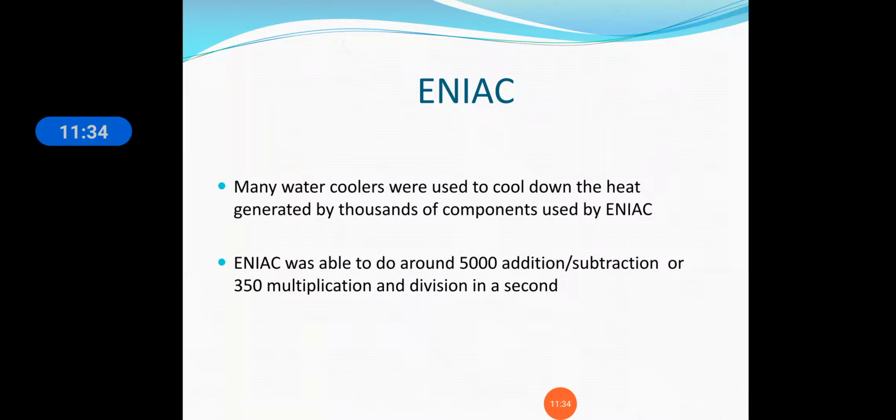Many water coolers were used to cool down the heat generated by the thousands of components used by ENIAC. Various water coolers were used to cool down this machine, otherwise it would take heat and fire could be generated from these components. ENIAC was able to do around 5,000 additions or subtractions, or 350 multiplications and divisions in a second. This computer was used to do that in a second.